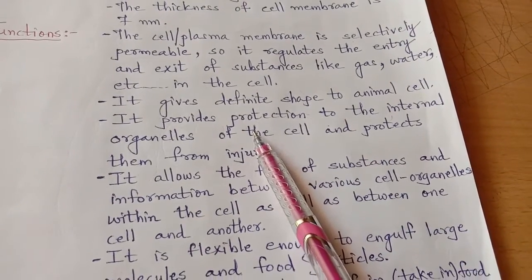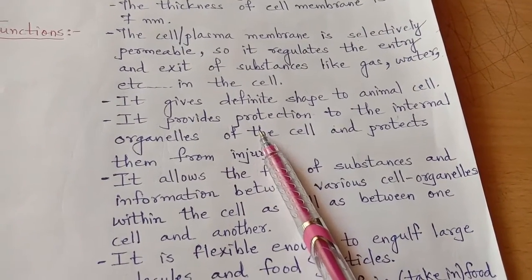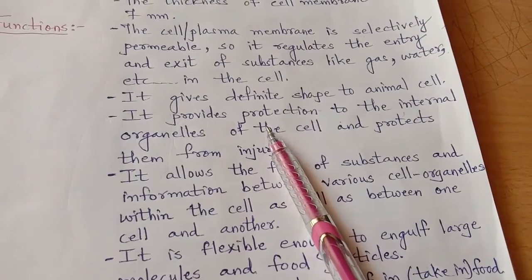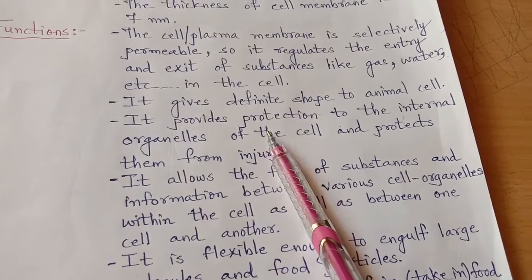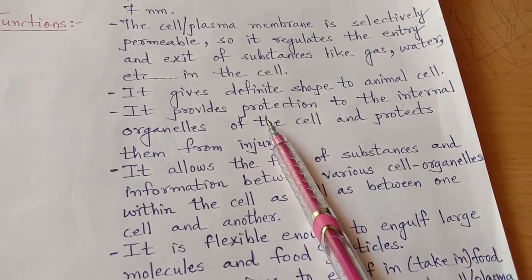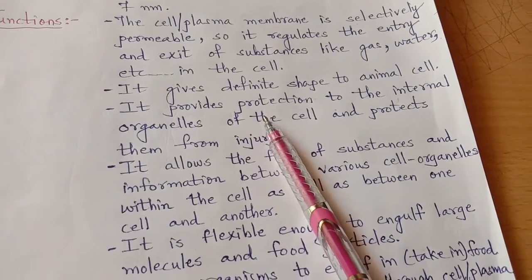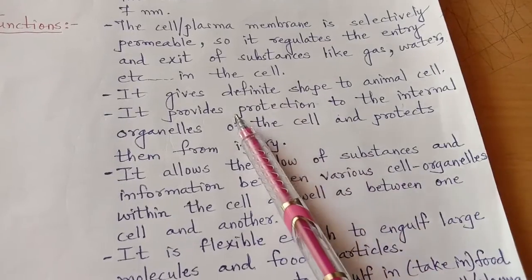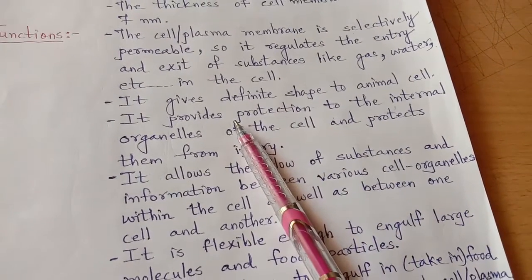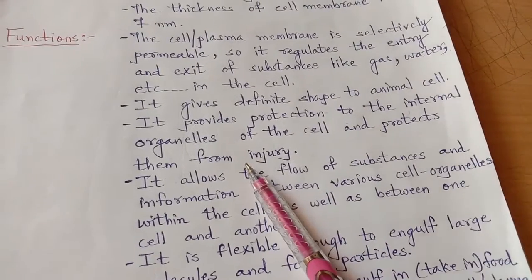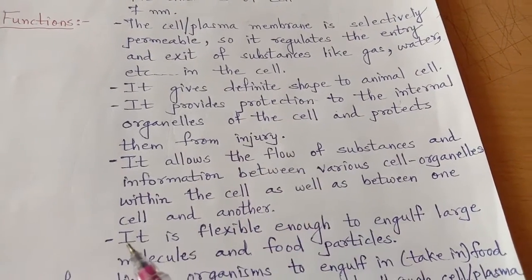We know which are the internal organelles. In a plant cell and animal cell: mitochondria, Golgi apparatus, ribosomes, lysosomes, endoplasmic reticulum, vacuoles, plastids, centrioles, right? Nucleus. These are all the cell organelles which are within the cell, and they are all protected by the outer covering, the plasma membrane. It also protects the internal organelles from injury.